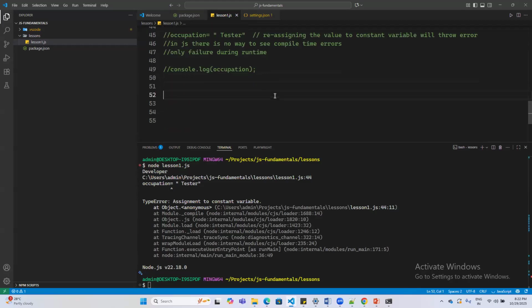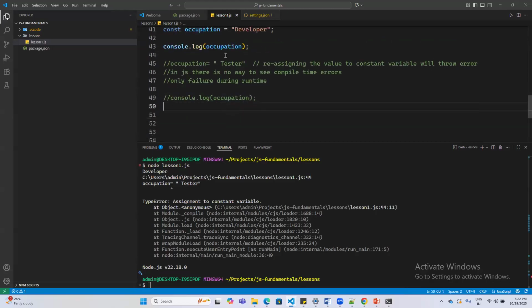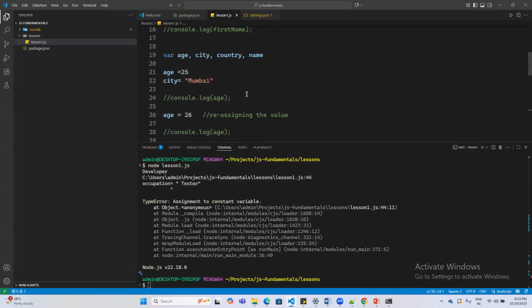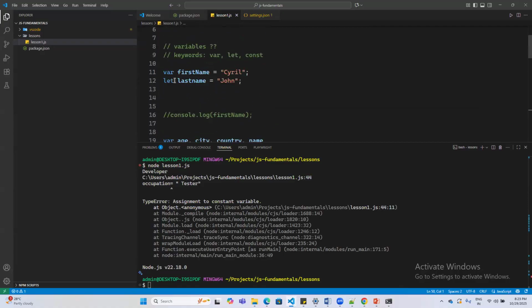Okay. Sorry, Cyril, what about the data types? Yeah, I will come to all the data types. Excuse me, Cyril, why did you use let on line number 12? Why did you use let for last name instead of var? Yeah, I will come to that.